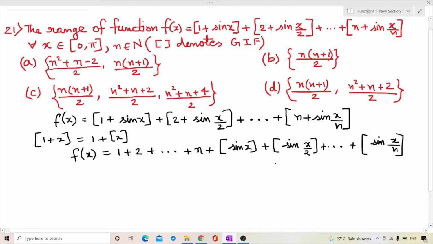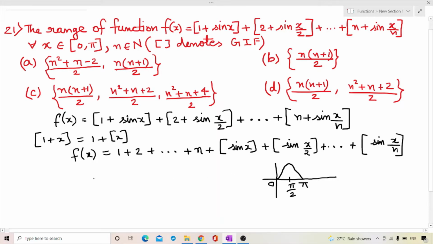Now we have x belongs to [0, pi], so I will draw the graph for sin x. The graph for sin x is like this, between 0 to pi. At 0, sin x is 0, and at pi also it becomes 0. At pi/2 it becomes 1.